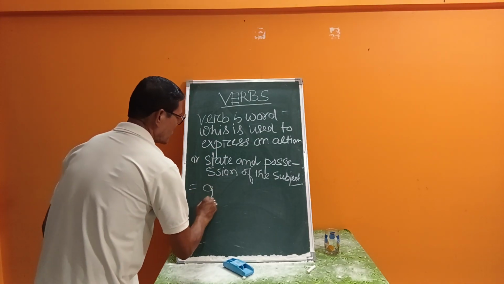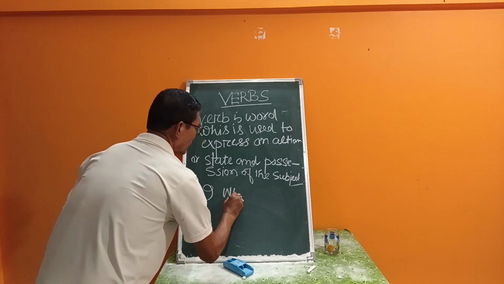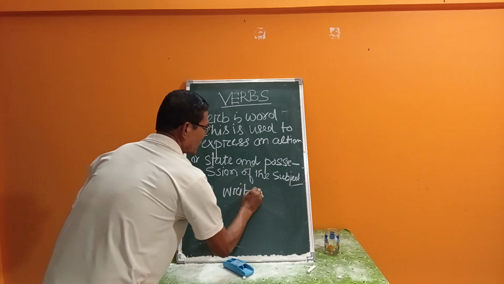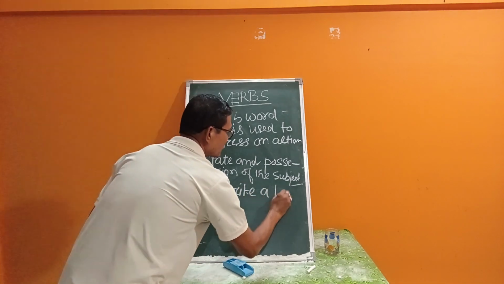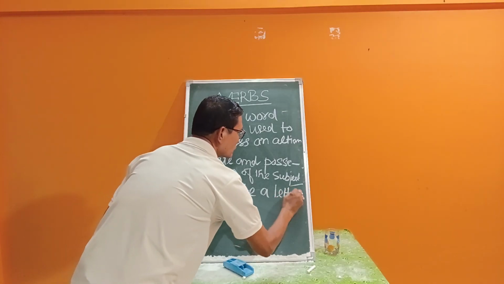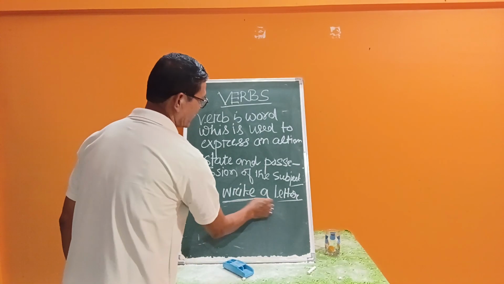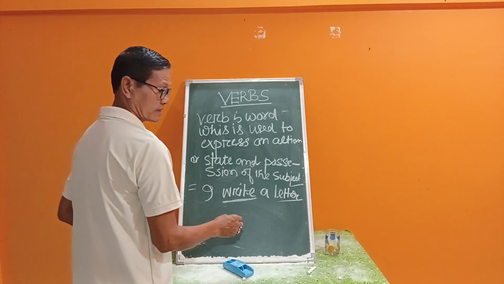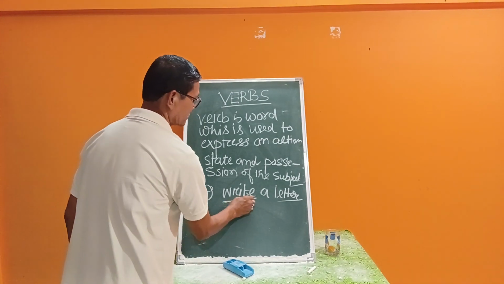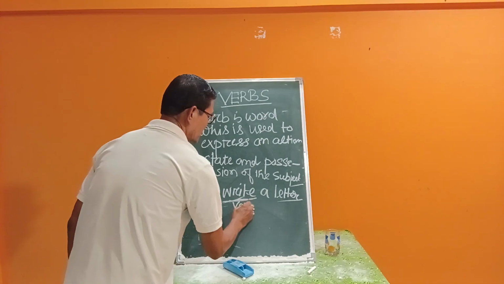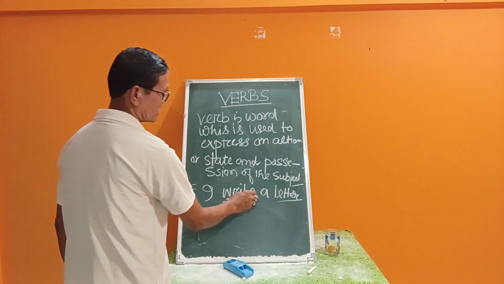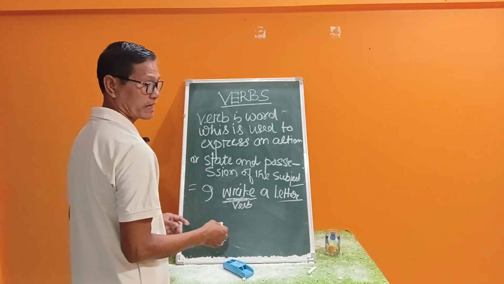I write a letter. You know, write is a verb here. Write a letter expresses an action, isn't it? The word write expresses an action.